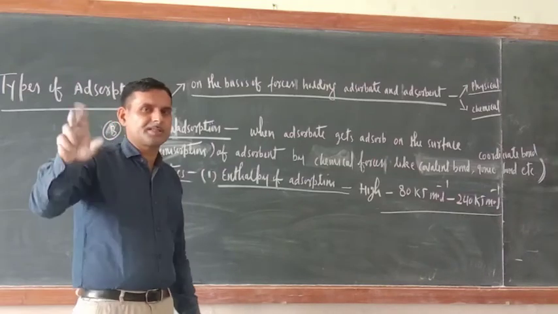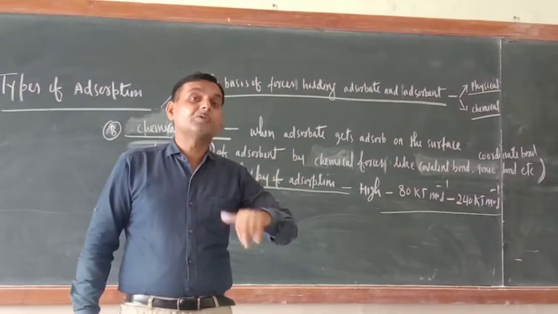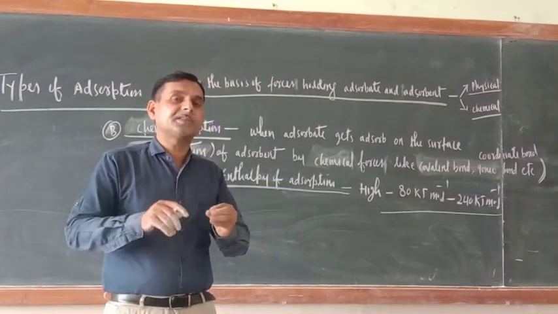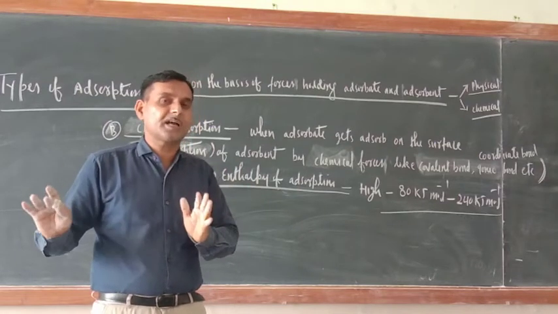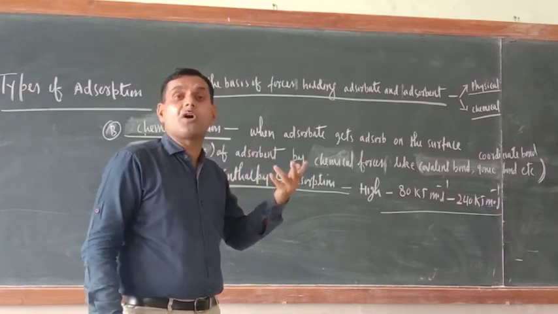Very simple thing here, just see. Stronger the bond, greater will be the evolution of heat energy. Try to understand here, between adsorbate and adsorbent, what kind of forces are there? Chemical forces, and chemical forces are strong.